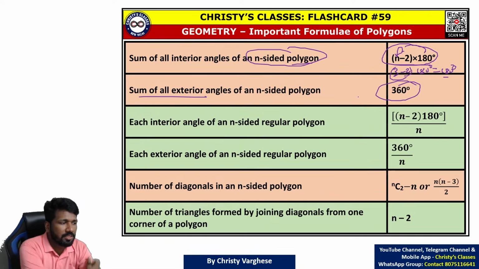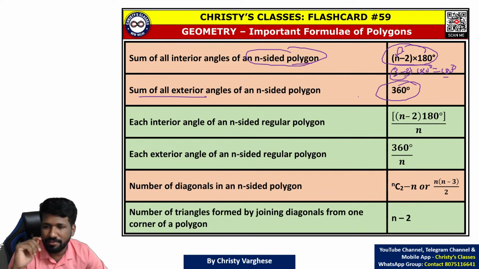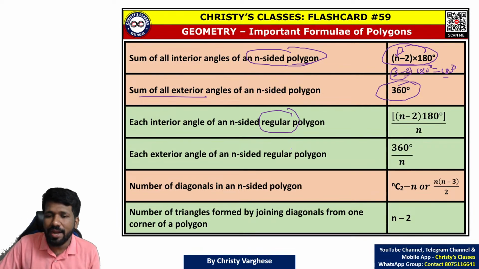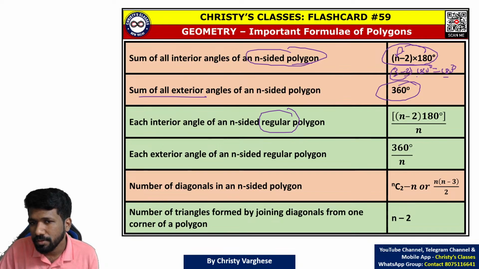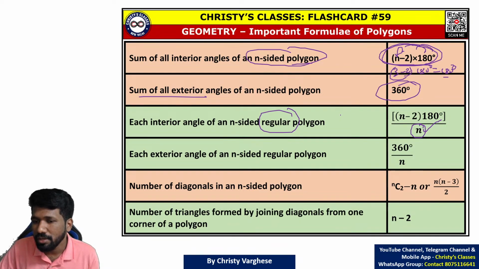That means if a picture is given, and all other angles except one exterior angle are given, to find the exterior angle you can use the idea: this plus this plus this plus this plus x is equal to 360, and find the value. Now for a regular polygon, I told you a regular polygon is equilateral and equiangular. Equiangular means all angles are equal. So if you know the sum of interior angles, each angle can be found by dividing by the number of angles. For example, for a square, 90 degrees is each angle.